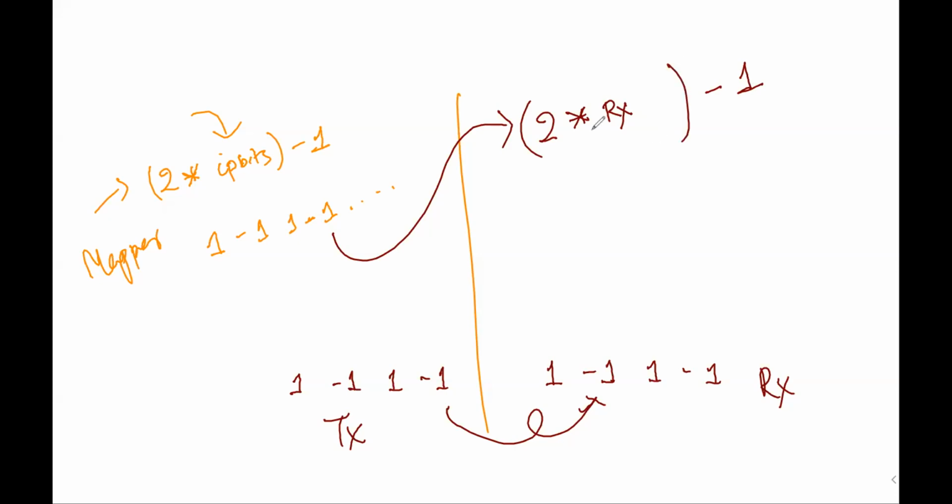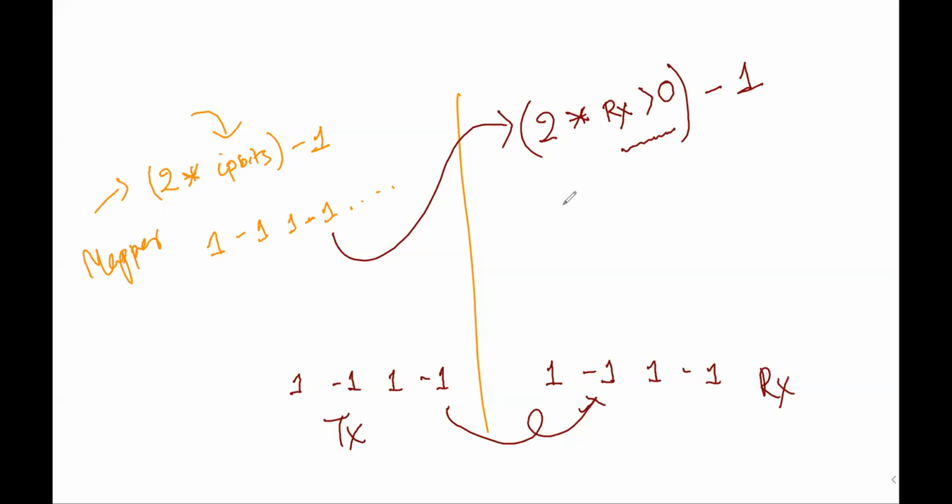I will compare whether the received symbol is greater than 0 or not. So if it is greater than 0, what will it return in Python? It will return true or false, isn't it? True means plus 1, false means 0. Yes, sir.